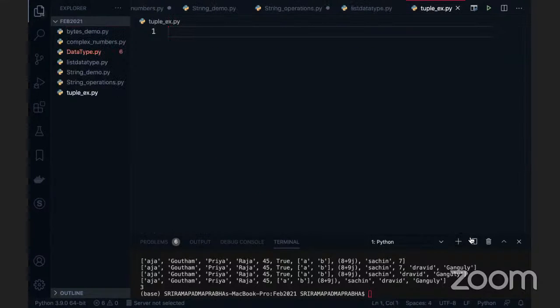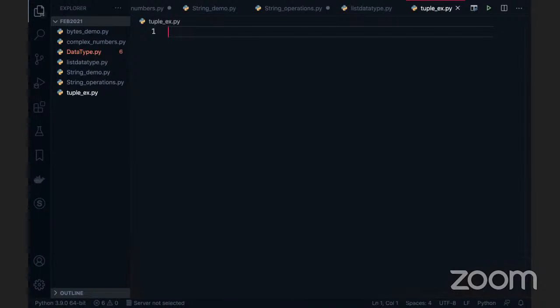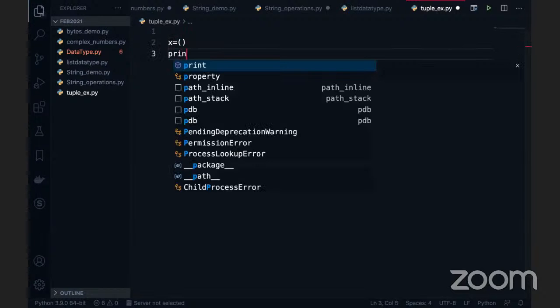For example, how to define a tuple in Python? It's very simple. We have to use parentheses. This is a parenthesis only, right? So I'm going to give x is equal to this. I want to print this. What is the type here?